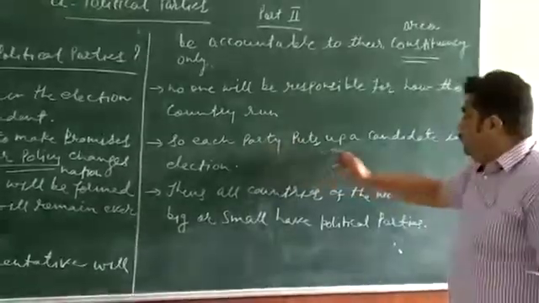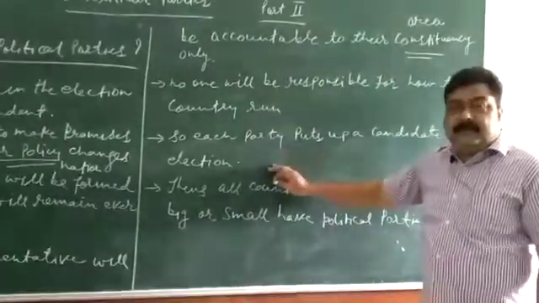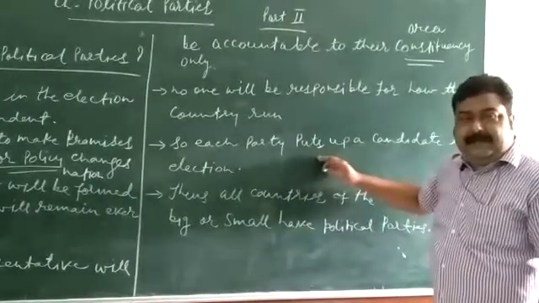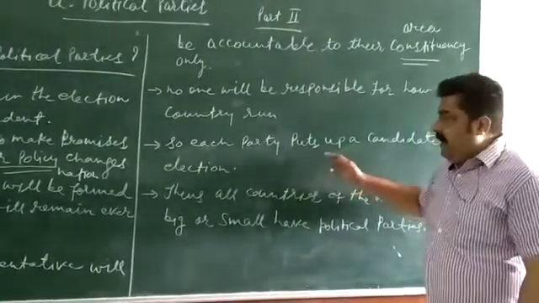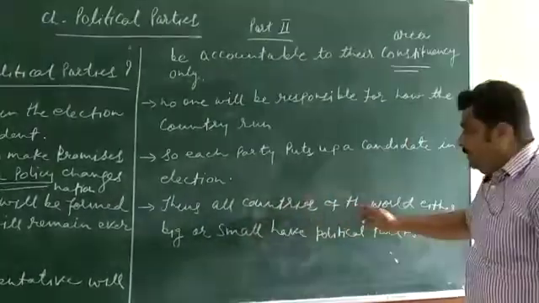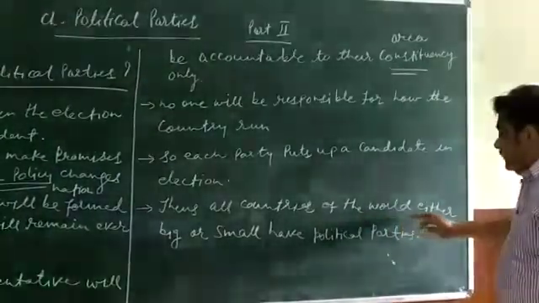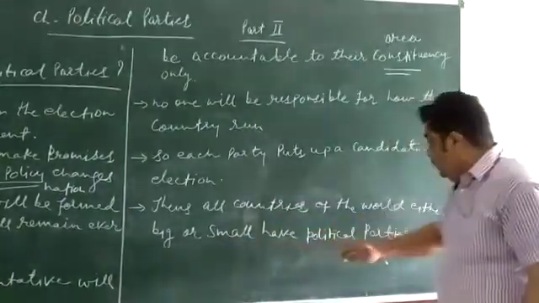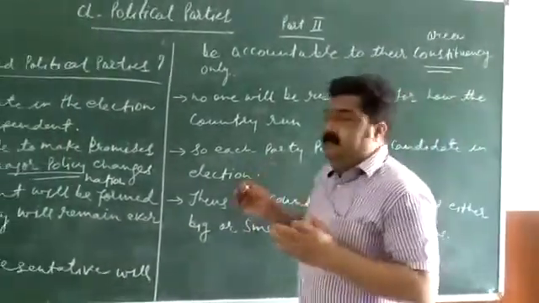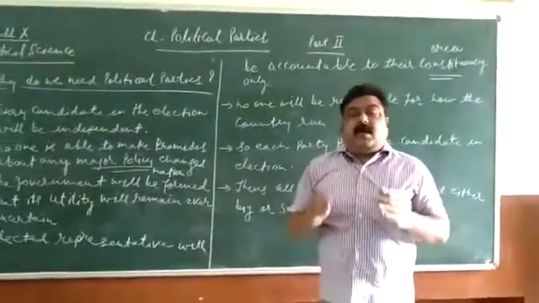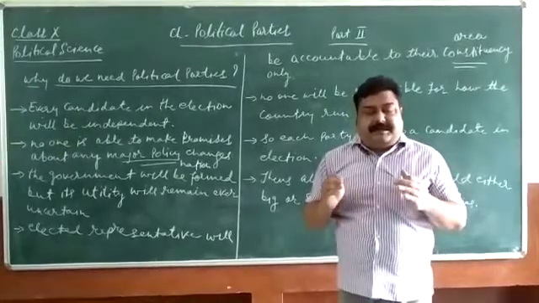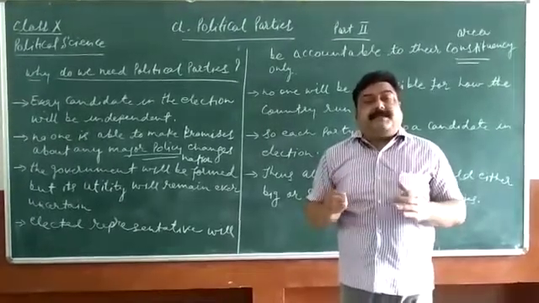So each party puts up a candidate in the election. So there is the concept of the political party. They put up candidates in the election and form the government. And that's why we find that all the countries of the world, whether big or small, have political parties. So we see that there is no existence of democracy in any country in the absence of political parties.